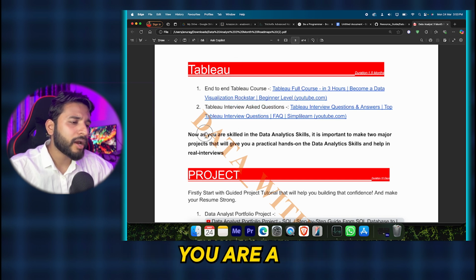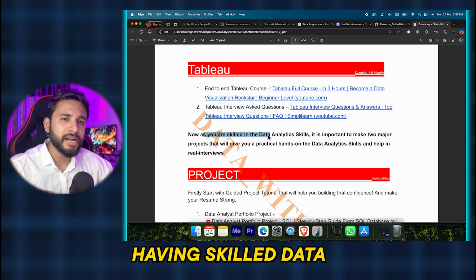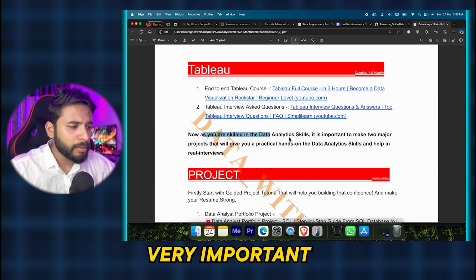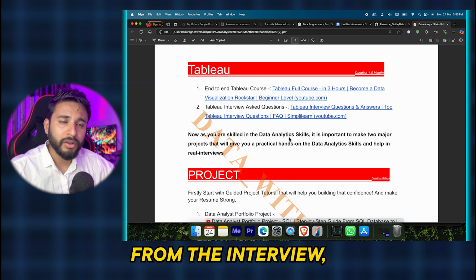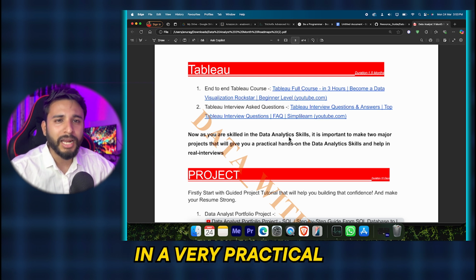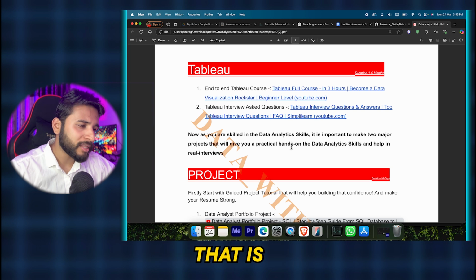Please do that. Now you are having skilled data analytics skills. It is very important to make 2 major projects so that you can list them in your resume also. And if there are any questions in the interview, you can answer them in a very practical and very technical way. That is very important.